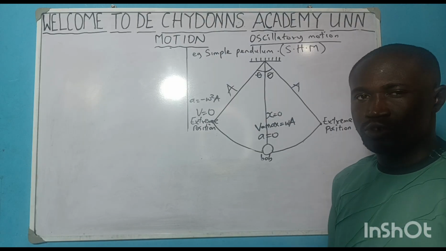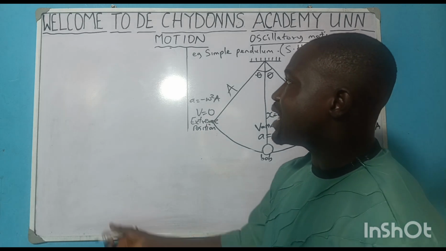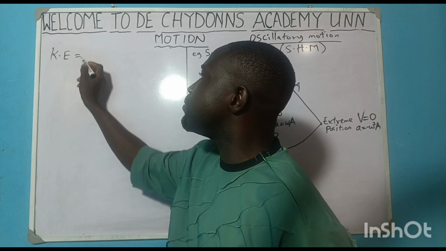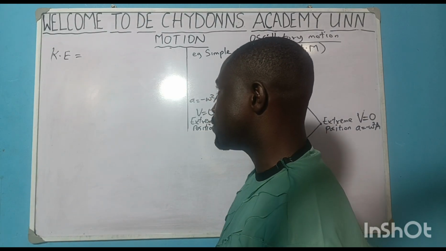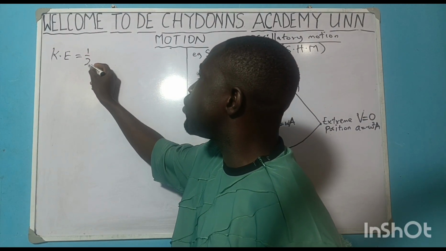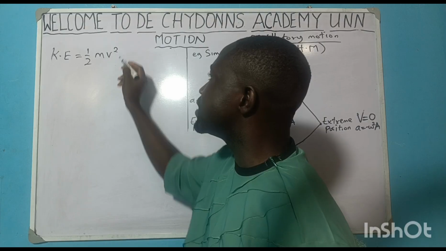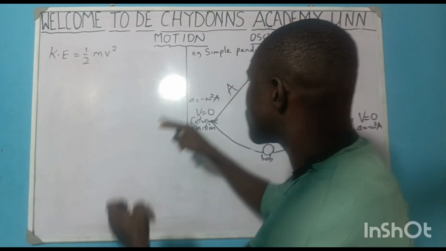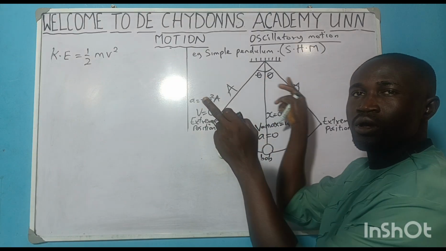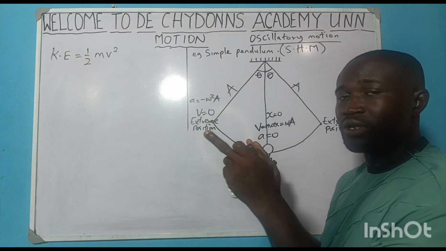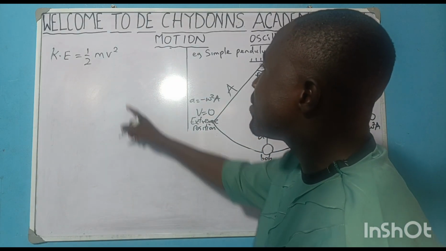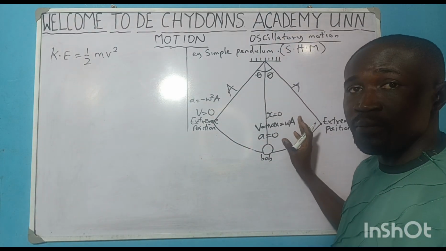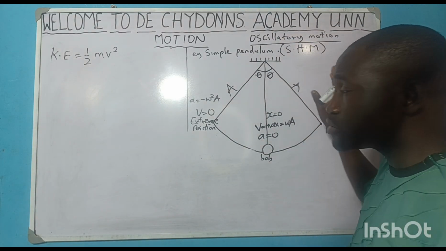simple harmonic motion. Now, ordinarily, we know that kinetic energy, which is the energy of a body in motion, is equal to half mv squared. Now, what is the formula for v squared when we talk about a body undergoing simple harmonic motion?